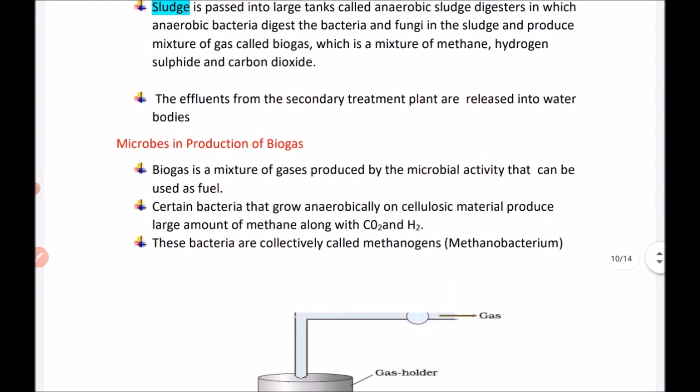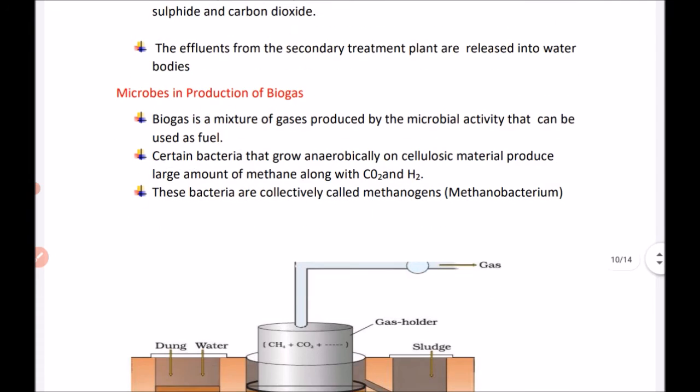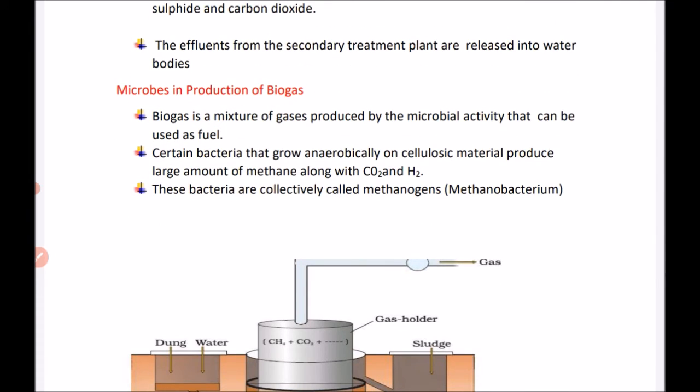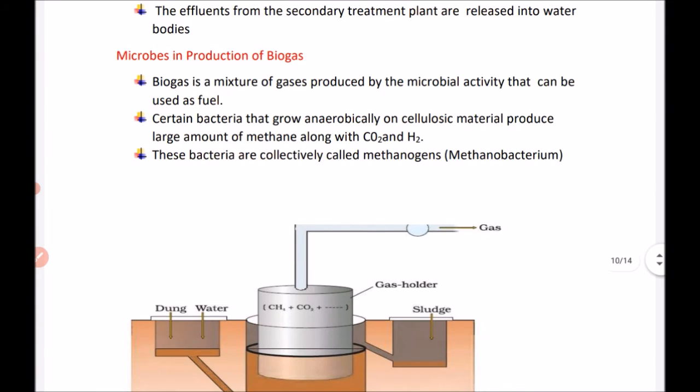These microbes, as we know, are used in the production of biogas. Biogas, as we have already discussed, is a mixture of gases produced by microbial activity, and it is used as fuel. Certain bacteria that can grow anaerobically on cellulosic material produce a large amount of methane along with carbon dioxide and water. These bacteria are collectively called methanogens, such as Methanobacterium.